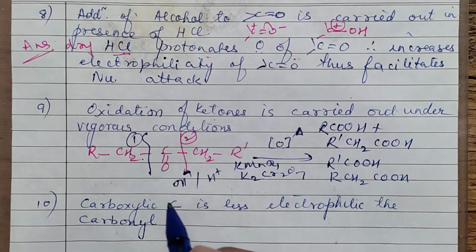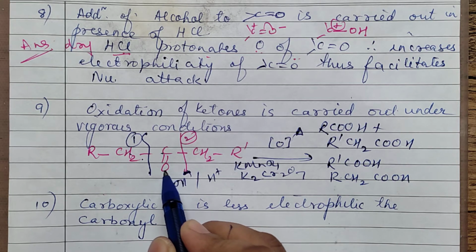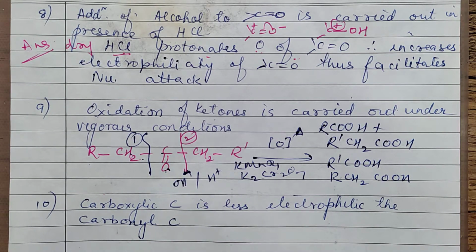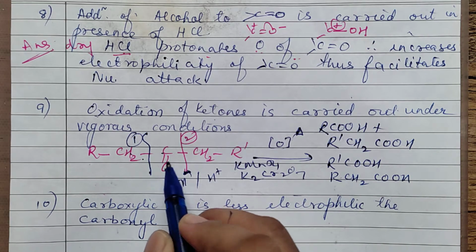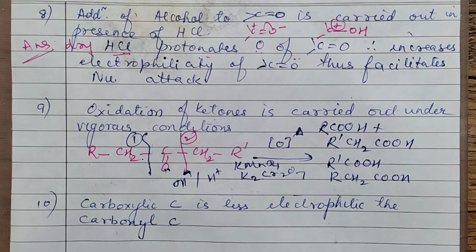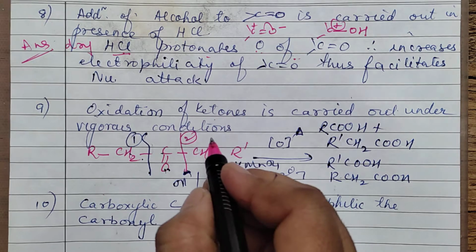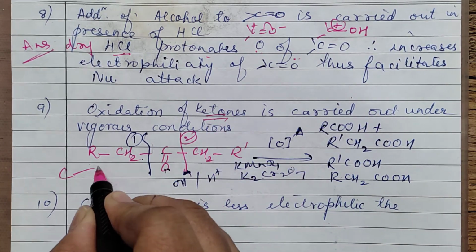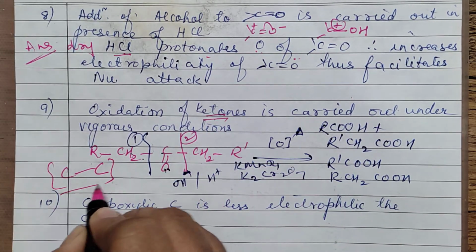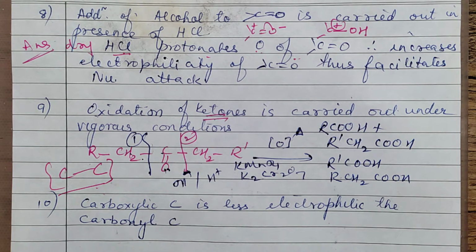That means in this, the CO group is somewhere in the center. It is not terminal. When it is somewhere in the center, it also includes the C-C bond breaking. So you will write: ketones also involve carbon-carbon bond breaking, because it involves this bond breaking also, which cannot occur at normal temperatures. These reactions have to be always carried out at elevated temperatures. You can take this example also and explain.